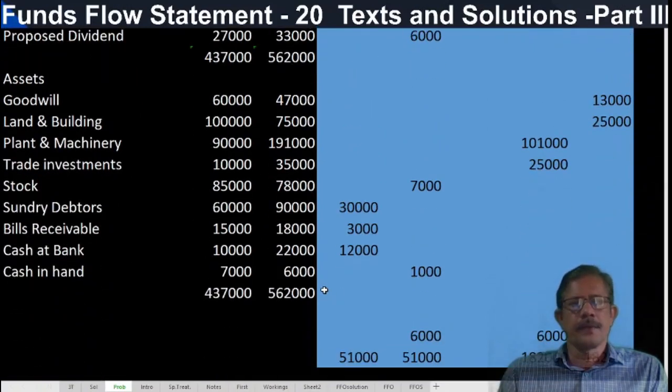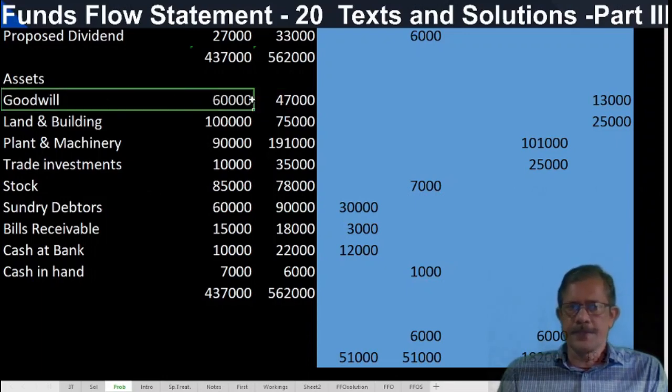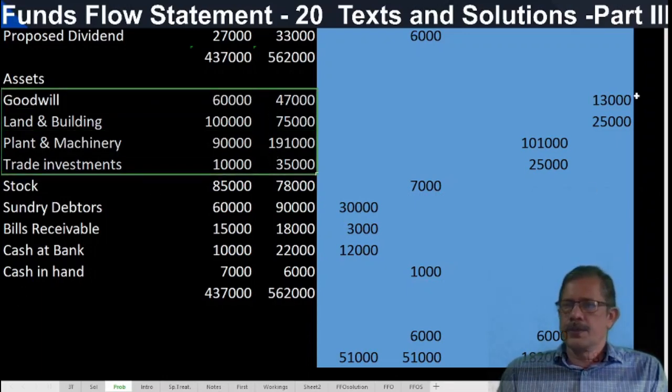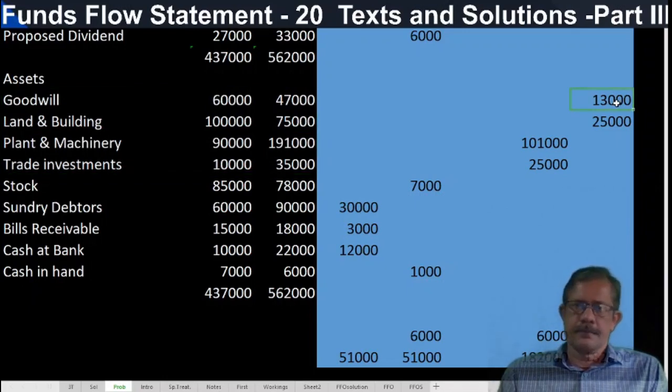Okay, so liability side is over. Then asset side. Goodwill 60,000 opening, closing 47,000. It is a non-current item. All the fixed assets are non-current. So the difference 13,000 credited. Why is it credited? When an asset decreases, always credit. 13,000. The land and building 1 lakh, closing 25,000. Asset decreases, credit. Plant and machinery 90,000, 1,91,000. Asset increases, debit.